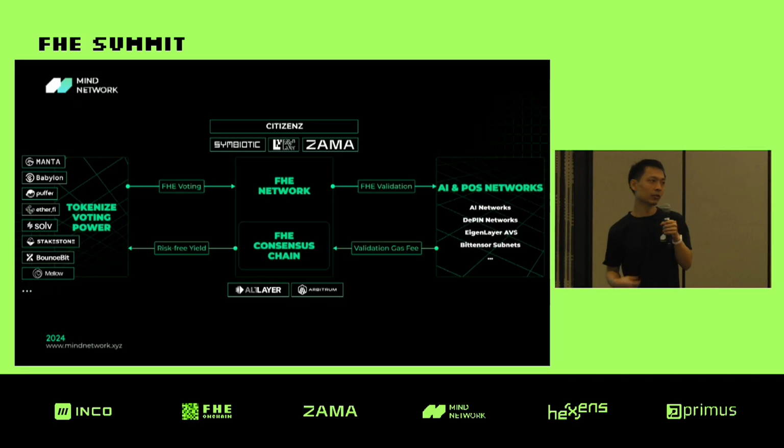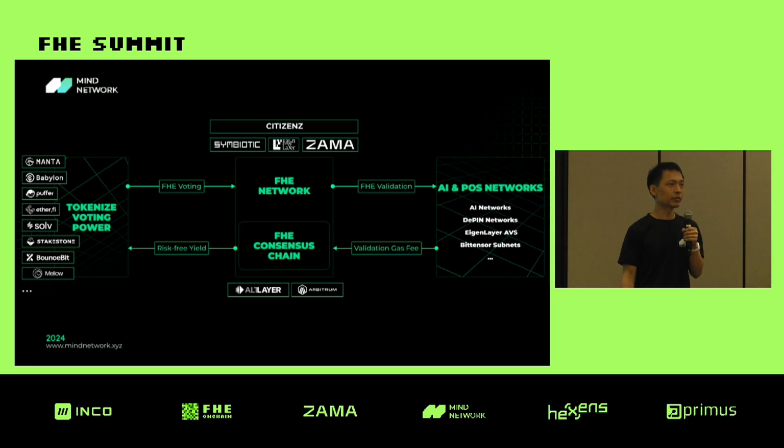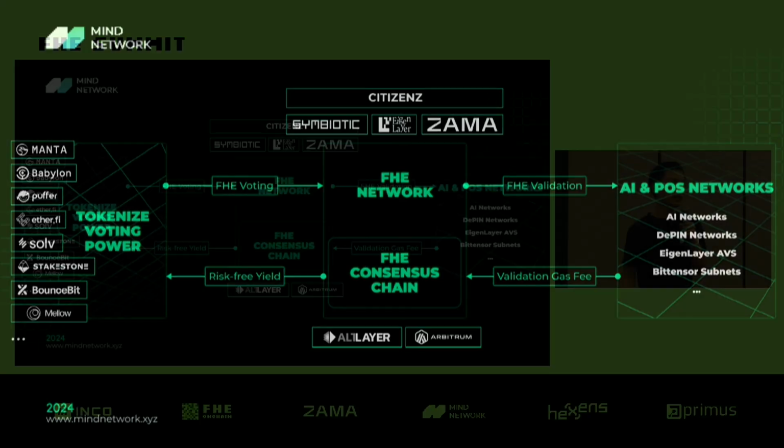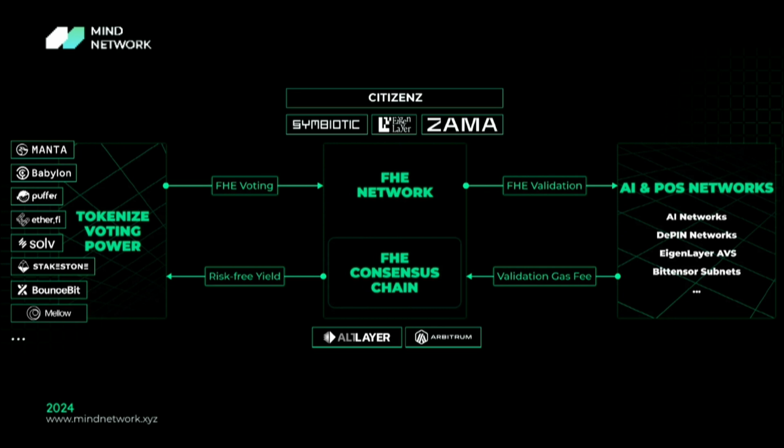At the beginning, I would first briefly introduce the concept of Citizen Z. We can also call it Citizen Zero Trust. This is a concept proposed by us, My Network, and other FHE pioneers, such as Zama, Inco, and Phoenix.